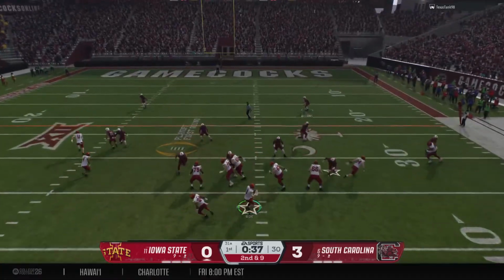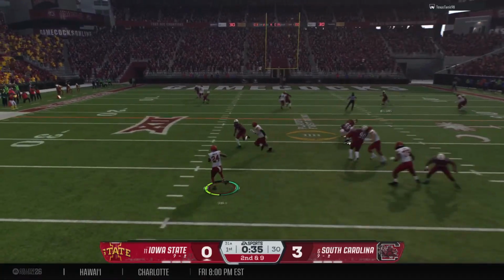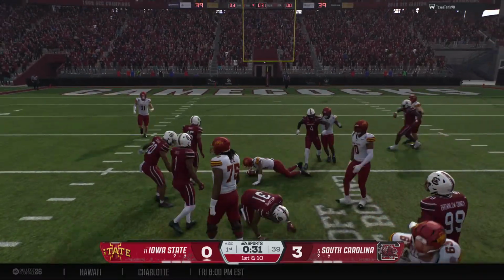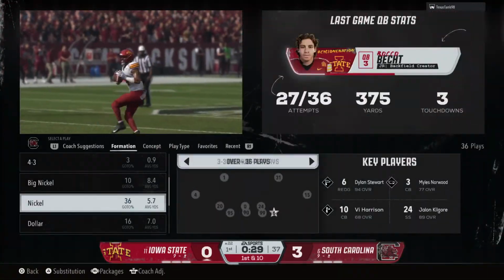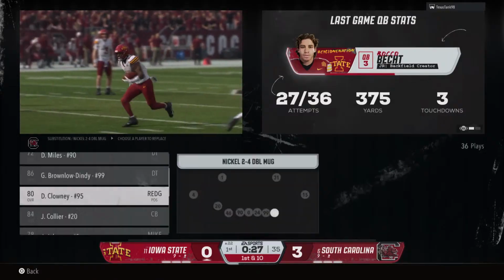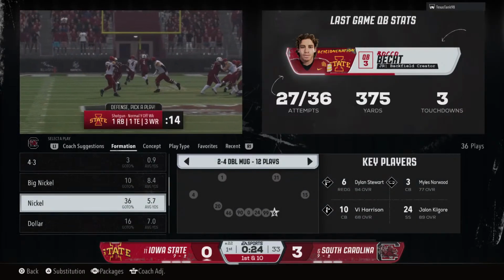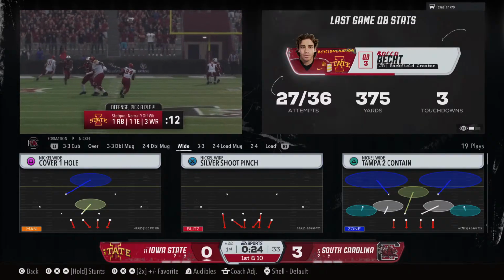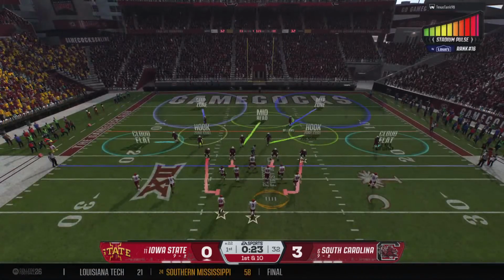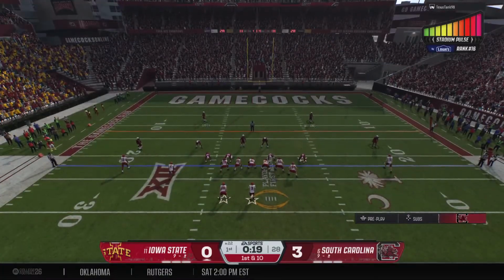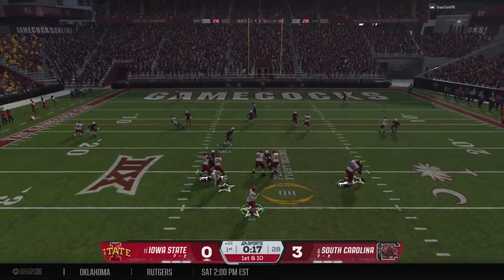2nd down after that run on the previous play. Looking to set up a screen pass here. They make the stop, but the screen pass fools the defense enough to pick up first down yardage. Well, we're early in this game, but I got a feeling this is not going to be the last time we see that screen. I mean, it worked perfectly here, and they get a first down. Now it's about confusing the defense when you see that same formation to get them looking for it again.